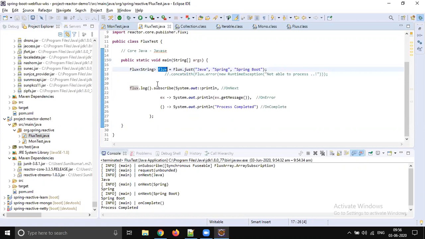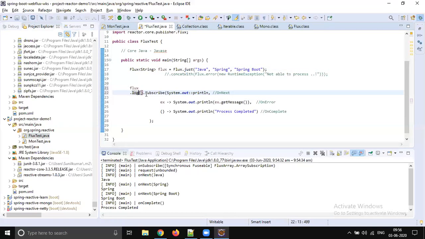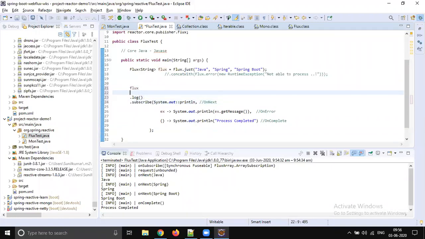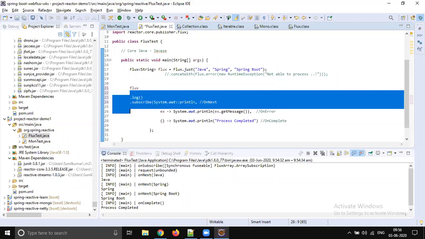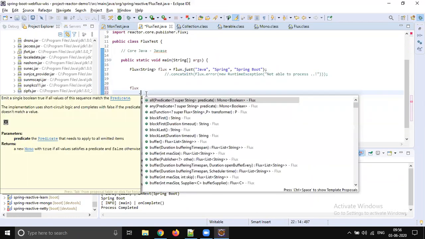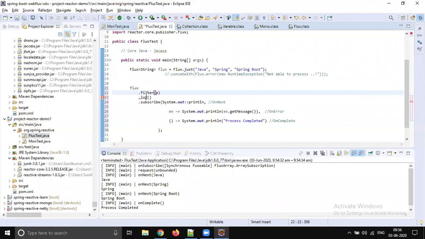Okay, so let's filter this, right? Let's start with the filter. We can check the length of the string. If any string has length more than 4 characters, then only print it. So filter is a condition, and it's going to be data.